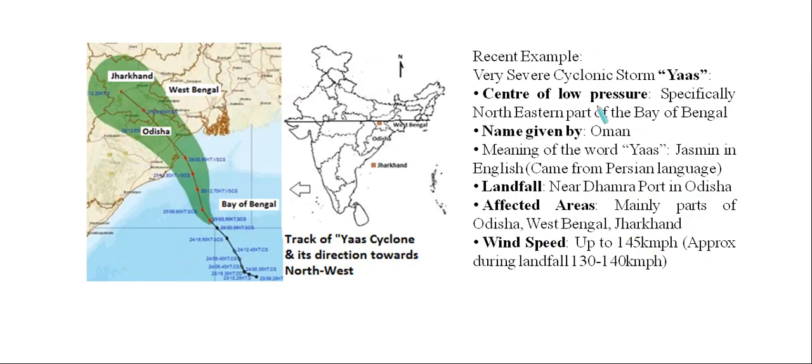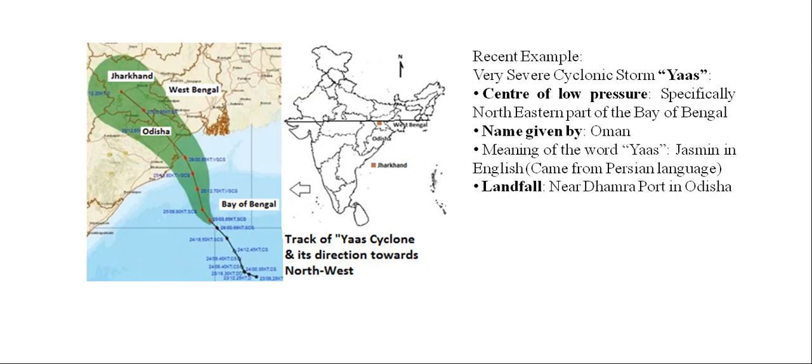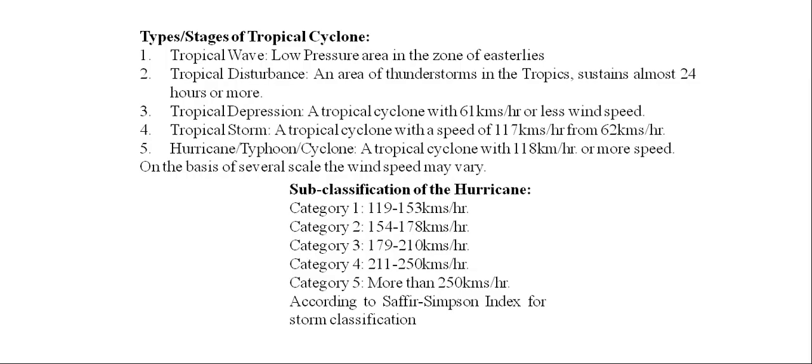So we just learned some subclassifications of hurricanes, typhoons and tropical cyclones, isn't it? So in which category are we for this Yas cyclone? We are in category 1. Why? Just have a look here.